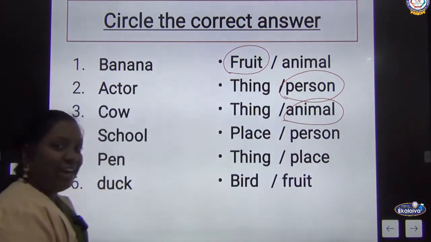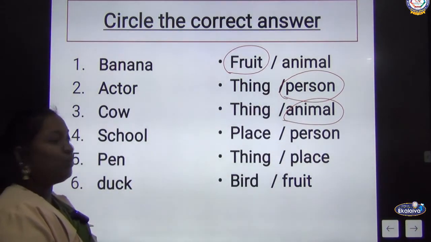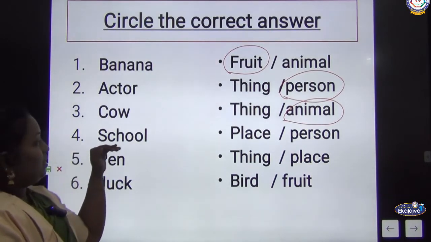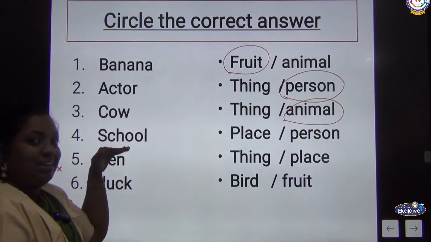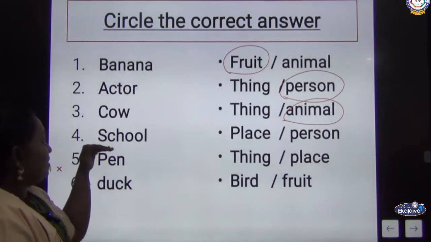Cow is an animal. Very good. You got it very soon. Now, this is also very familiar. Without this, we will not learn. What is the name of a place? See this.